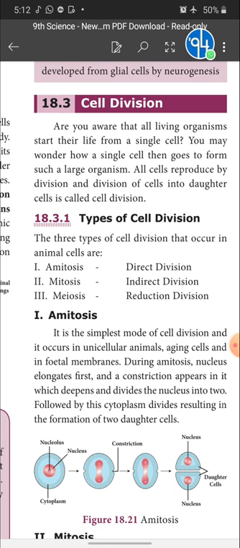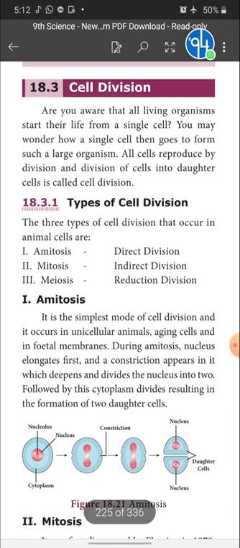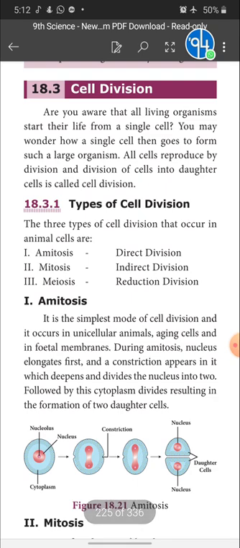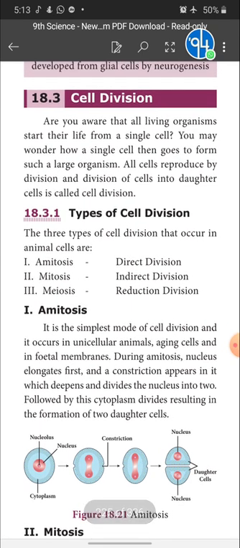Alone they are the sex cells. The remaining rest of the cells are all somatic cells. So you are clear about somatic cells and sex cells, right? Except sperm and ovum, the remaining cells are called somatic cells.